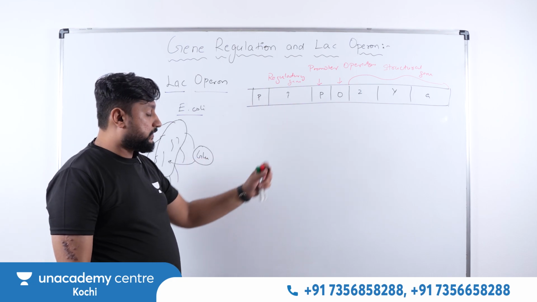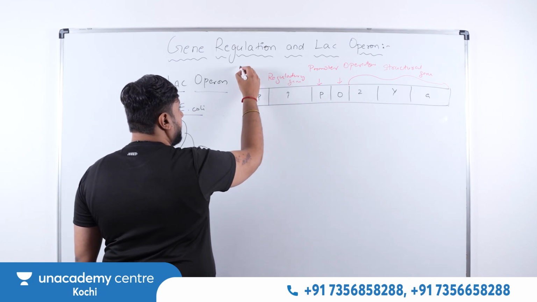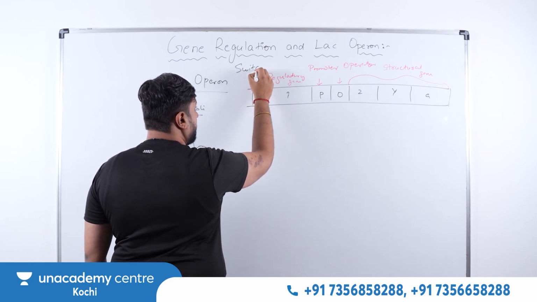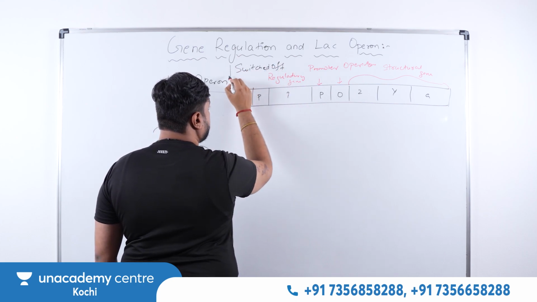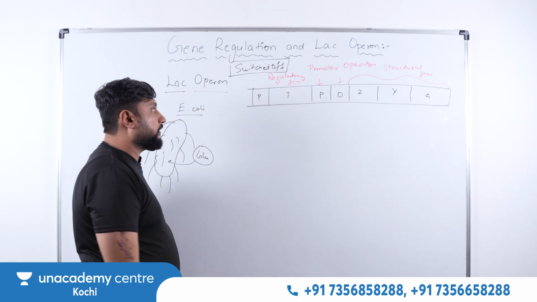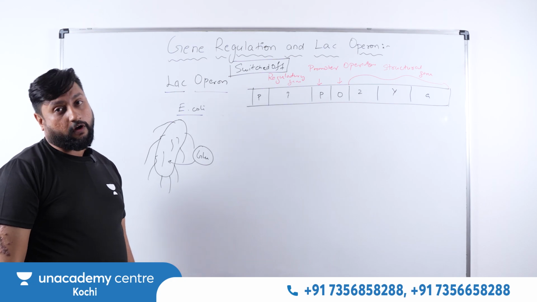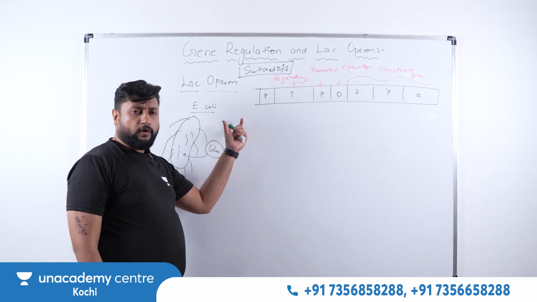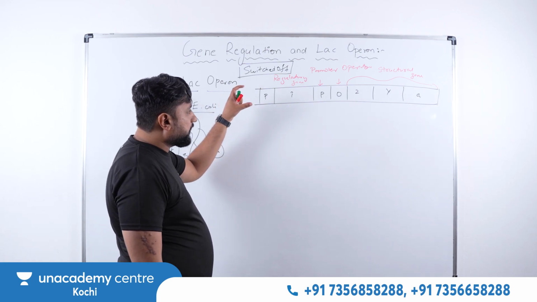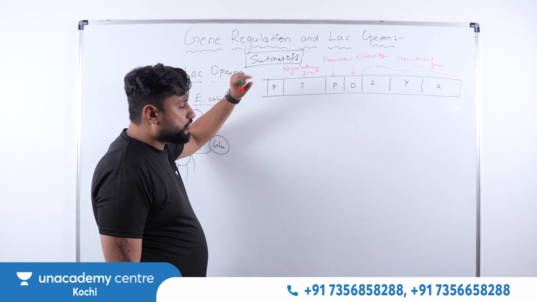So it will be in which state? It will be in a switched off state. Right now it is in the switched off state. Like I said, this particular operon, this particular gene, is right now in a switched off state.